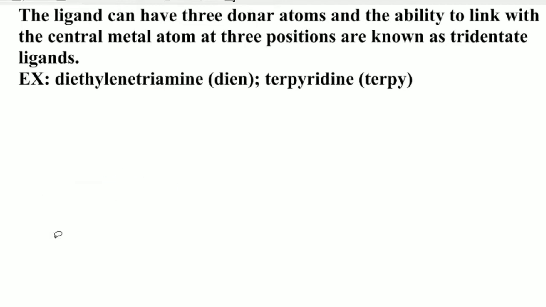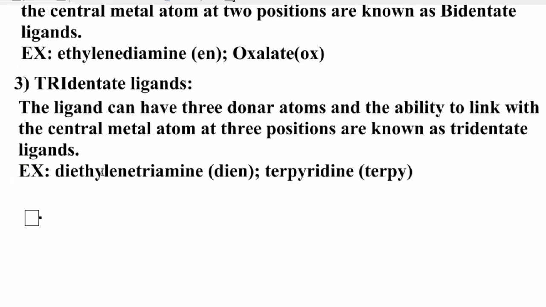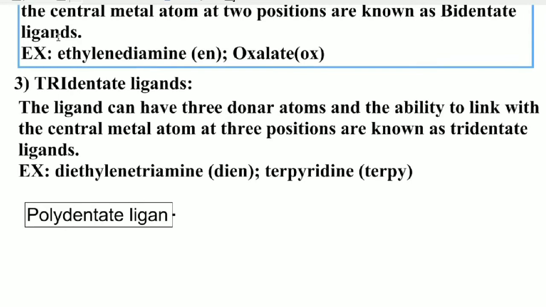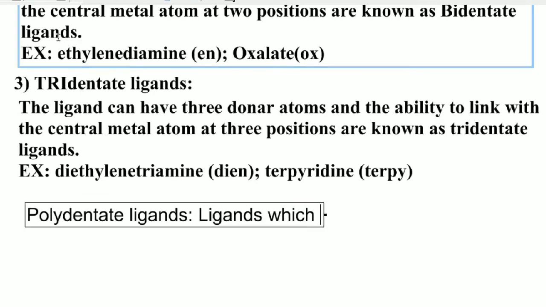Similarly, students, polydentate ligands also exist. Ligands that have more than two donor groups are known as polydentate ligands. So, students, ligands are classified as monodentate ligands, bidentate ligands, and polydentate ligands.